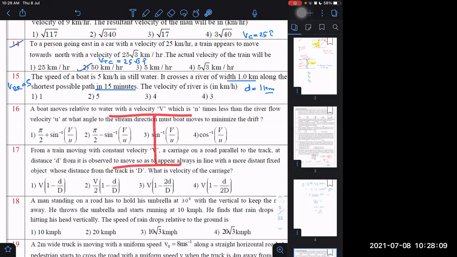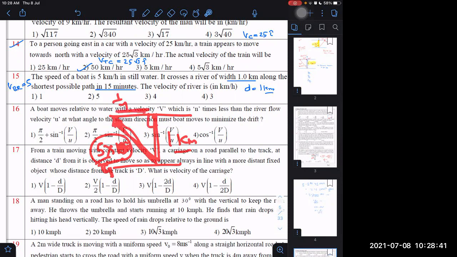1 kilometer takes 15 minutes of time. The still water speed is, we have to go in this direction then. This is 5 into 15, velocity into time, right? Relative velocity into time. And this is 1 kilometer here. 15 minutes, I have to write in kilometer per hour, so it should be 5 by 4 actually. Is it right or not? 1 by 4 hours. It is 1 by 4, so it will become 5 by 4. 5 by 4 is this distance. 1 is this distance.